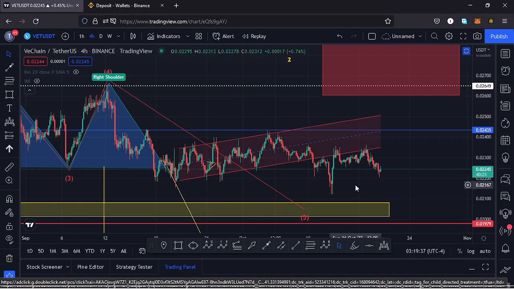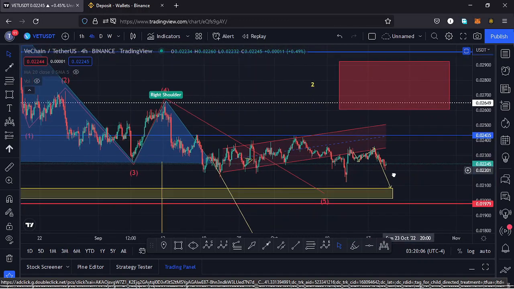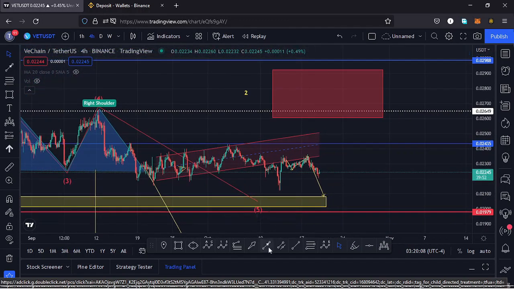So there's a possibility that now that you have managed to break out of the channel and even seen a retest right here, after breaking out we saw the retest right here, and we have continued pushing lower. So there's a possibility that lower prices could be coming our way, and in case Vechain continues to unlock lower prices, there's a key area of support at around the $0.02 mark. That is the first key area of support that I would expect us to give us support, and in case that support zone holds, then I would expect Vechain to give us a very nice bounce to the upper side,